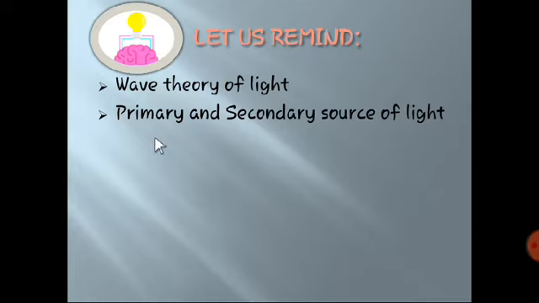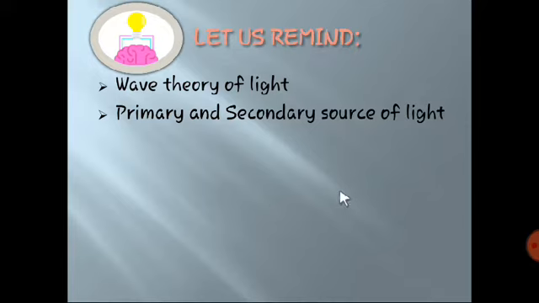Then what is a secondary source of light? Secondary sources of light are those sources which do not emit light on their own, but are under the influence of other light sources, such as the moon, which takes light from the sun, and all the other planets. They do not have light of their own, but they take light from others and then start to emit it. So these are the secondary sources of light.